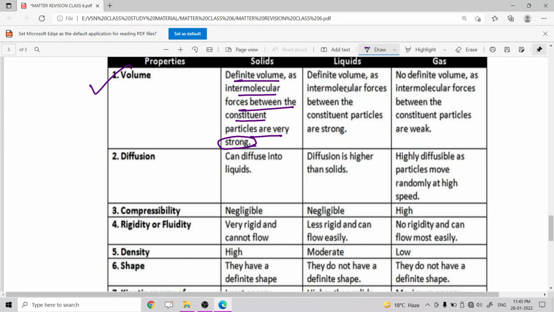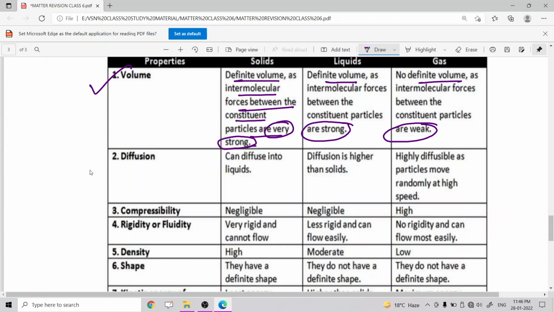Okay, liquids have a definite volume as the intermolecular forces between constituent particles are strong, not very strong. Here it is very strong for solids, but for liquids it is simply strong. So that is why liquids have a definite volume. But gases have no definite volume because their intermolecular forces are weak.